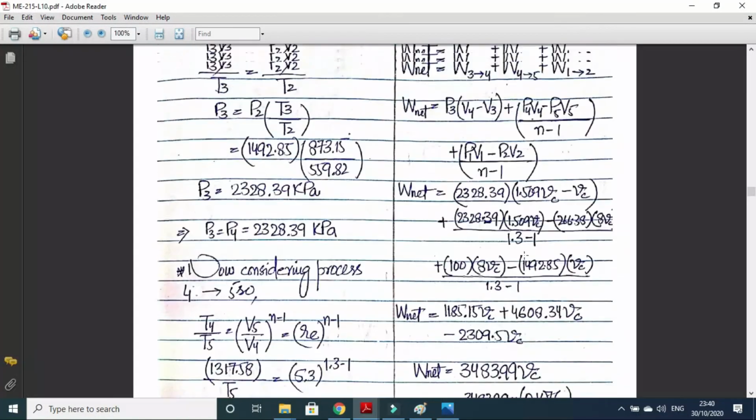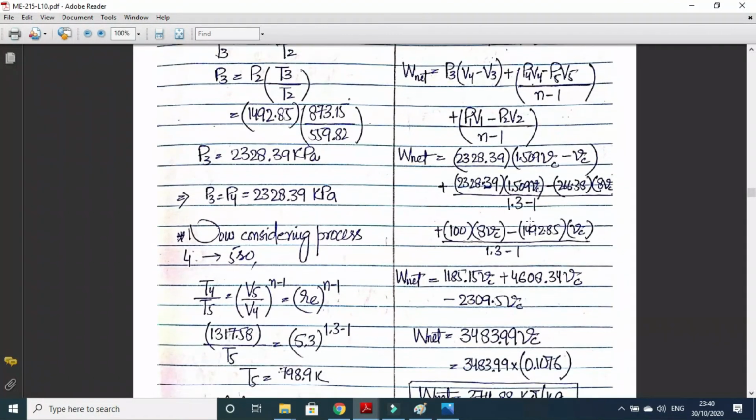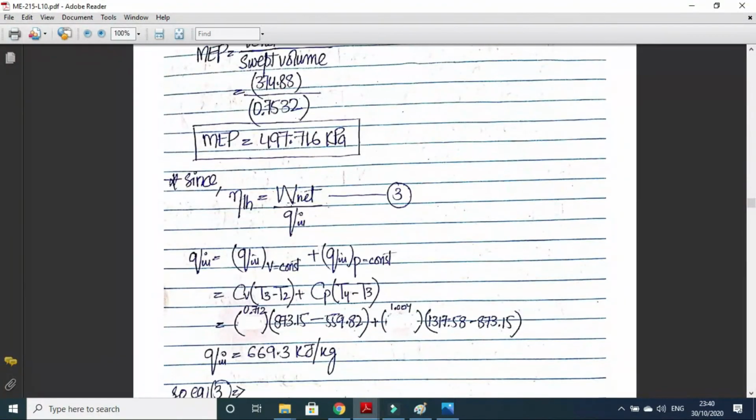We first calculated the net work output by using this formula, and we use this net work output to calculate the efficiency. So this is the correct method.